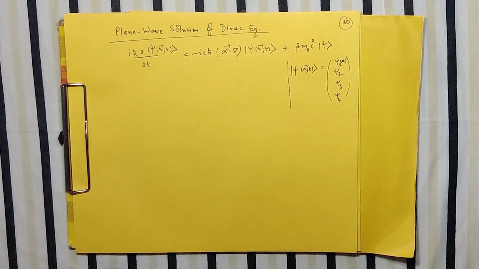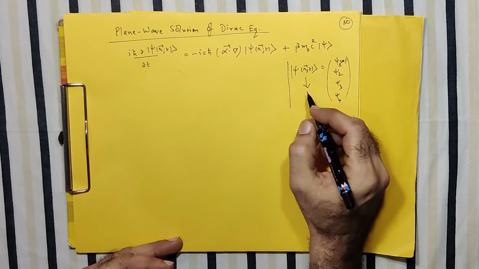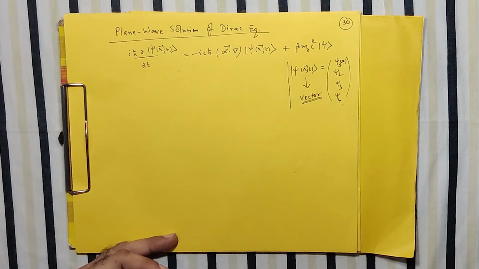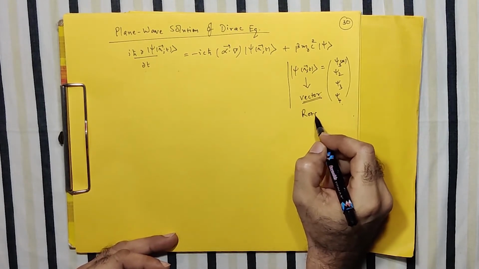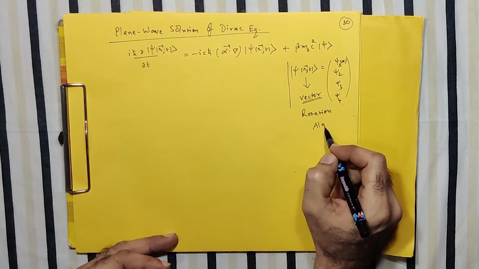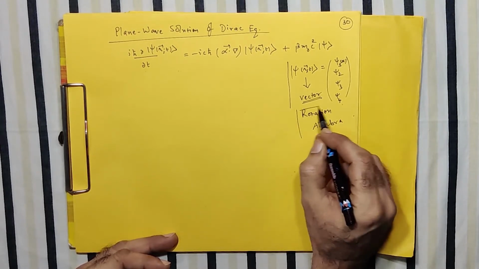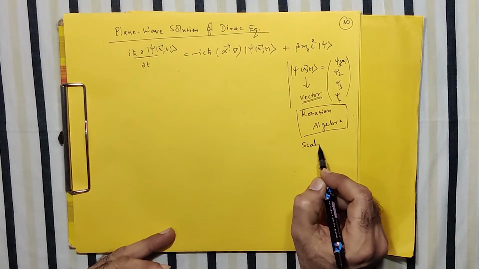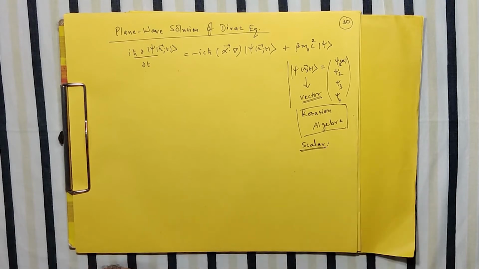I'm a little impatient and I'm unable to control myself in telling that whenever the state function is a vector function, if you just go back to the topic of our rotational algebra, then we have studied that whenever a wave function describing a particle behaves as a scalar, then under rotation algebra we can prove that the infinitesimally small generator for such a wave function is always the orbital angular momentum.